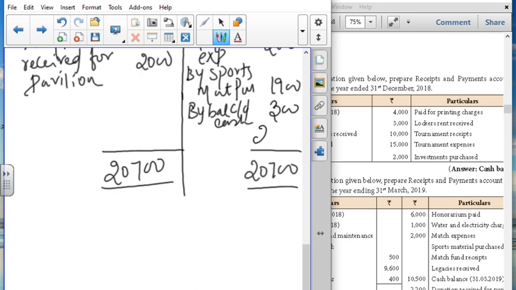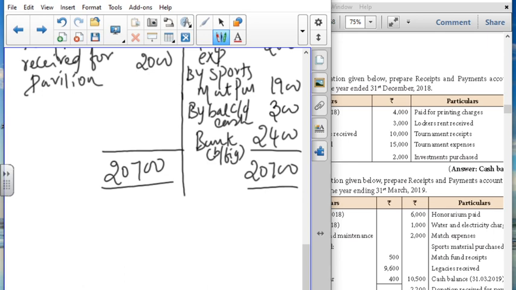So you'll get a balance on the payment side 2000. Already they have given the closing balance of cash. So definitely it's going to be the bank only. So the bank, this is your balancing figure. In accountancy, whatever amount you find, you have to write it as a balancing figure. So these are the things to be found out.